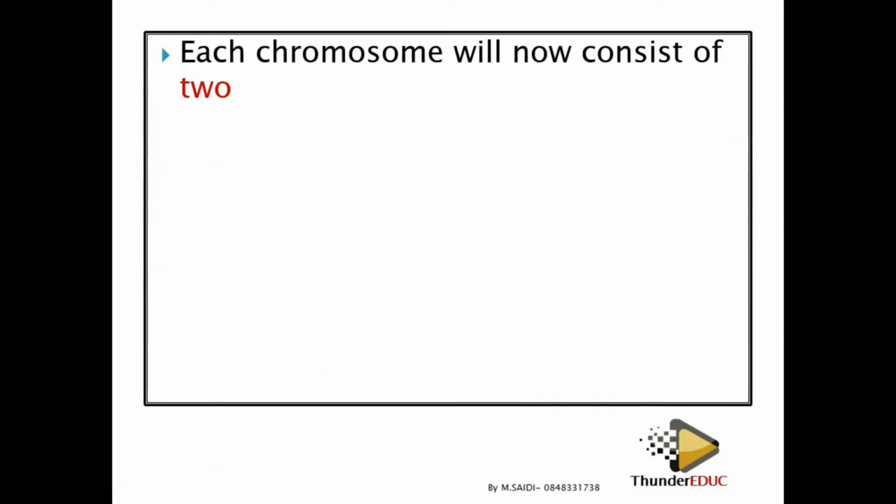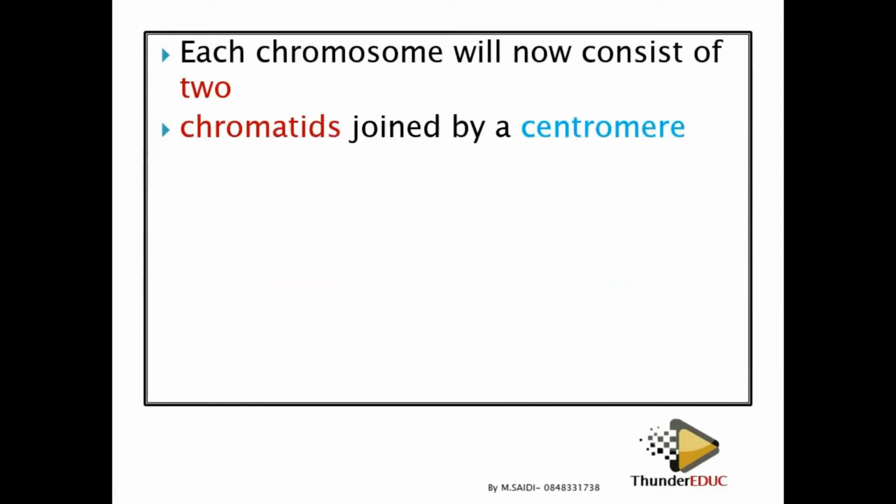Each chromosome will consist of 2 chromatids joined together by a centromere. A chromosome must have a chromatid, and it must have a centromere joining it. If it is a replicated chromosome, it will have 2 chromatids, and these chromatids must be joined together by a centromere. The centromere is the middle part of the chromosome.